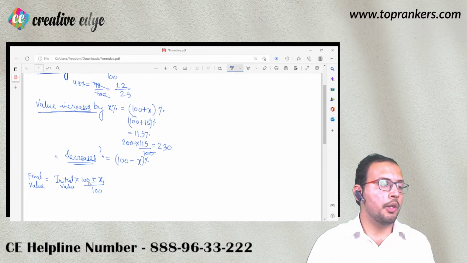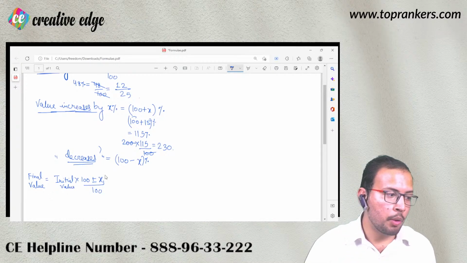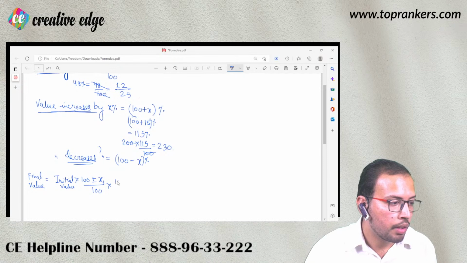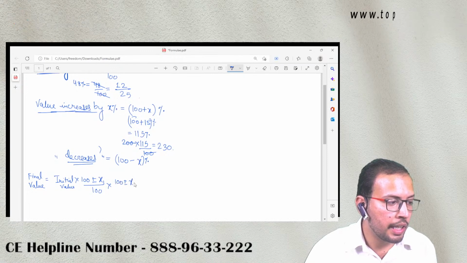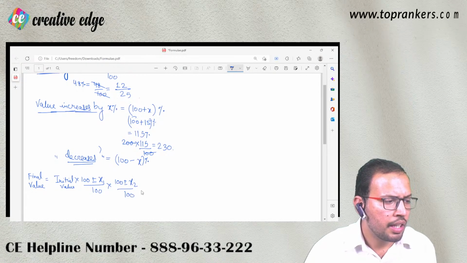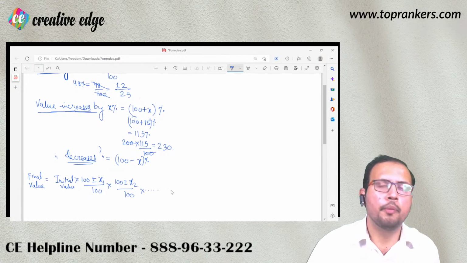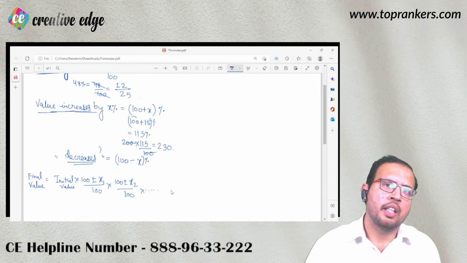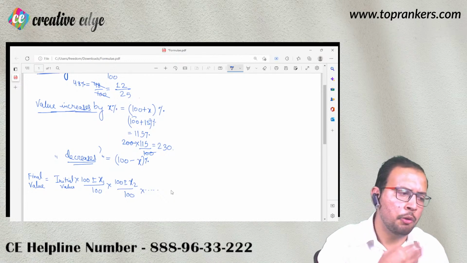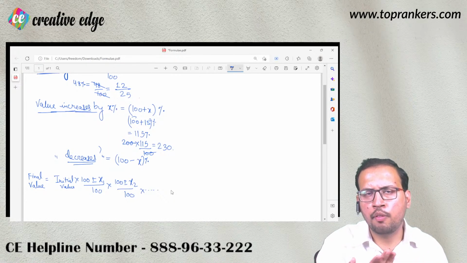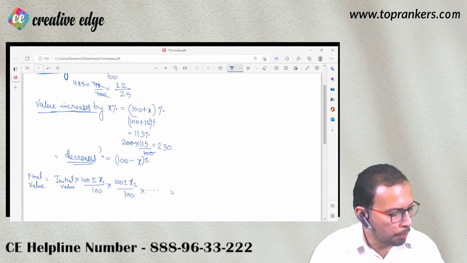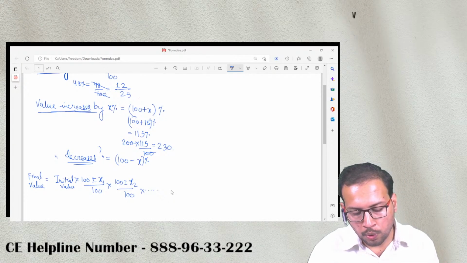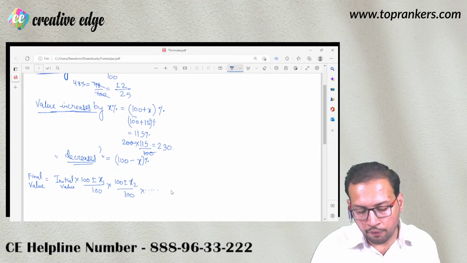So initial value into 100 plus or minus x1 upon 100 into 100 plus or minus x2 upon 100 and so on. And so on का मतलब if the change is taking place more than twice, you will be multiplying thrice, 4 times, 5 times in this way. I hope everyone is getting my point, whosoever is with us in this live video.